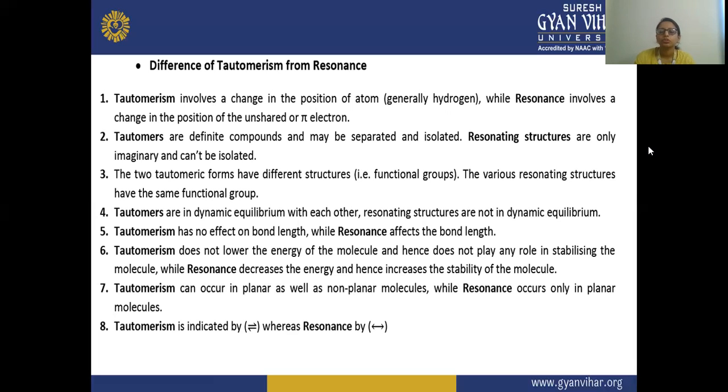Next, the tautomerism can occur in planar as well as non-planar molecules. Here, the tautomerism occurs in the planar as well as non-planar molecule, while resonance occurs only in planar molecule. So the tautomerism occurs both in planar and non-planar molecule, but resonance occurs only in the planar molecule. Next, tautomerism is indicated by this equilibrium arrow, and resonance is shown by this arrow from both the sides.